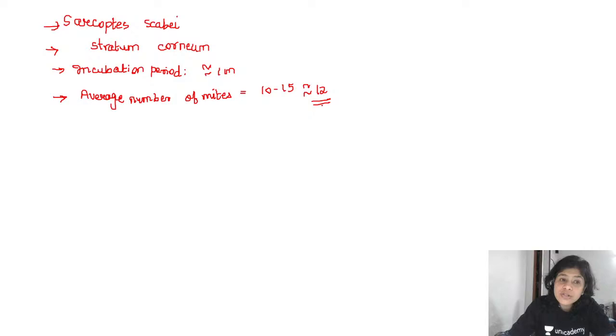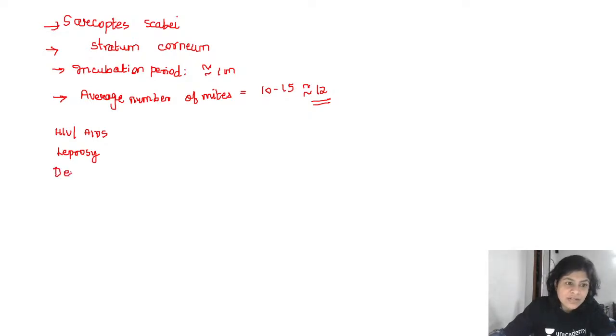Okay, now let's go to a situation where the patient is immunocompromised. For example, if the patient is having say HIV or AIDS. Further, if the patient is in a situation where the patient does not have sensation. See, if you do not have sensation, you are not going to scratch. If you do not scratch, you are not going to dislodge the mite. If you do not dislodge, the mite is going to multiply, right? So in situations like say leprosy, where you do not have sensations, or where you do not have central sensation of itch,